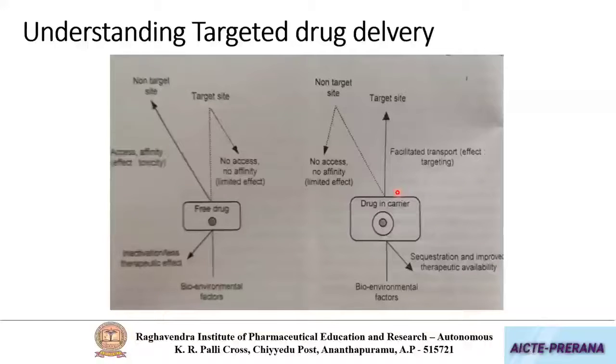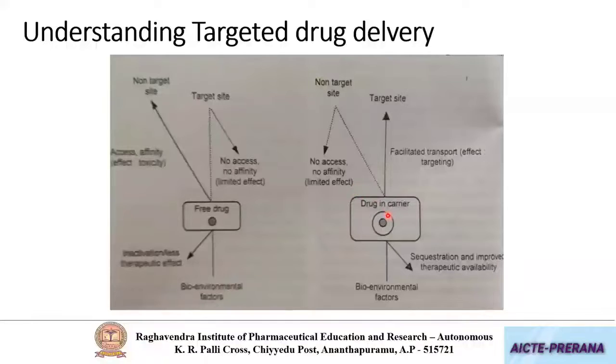Whereas in the other one, you are employing a carrier and also a suitable targeting system. When you are employing the drug in the form of a free drug, the chance for that to reach the non-target site is more, as well as it will have limited or no access towards the target site.